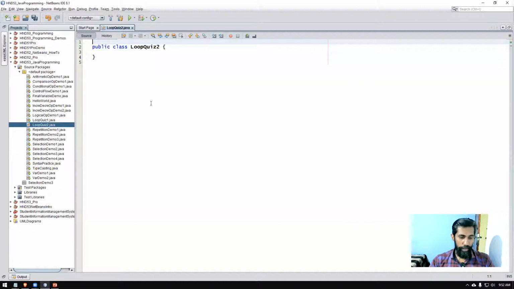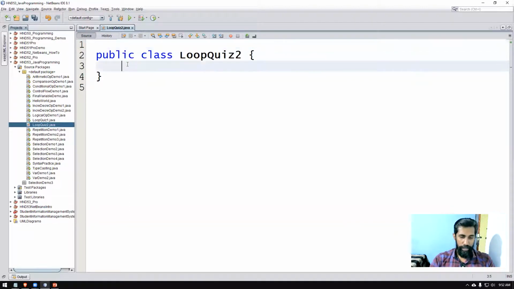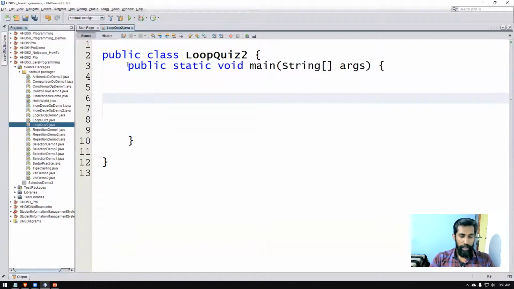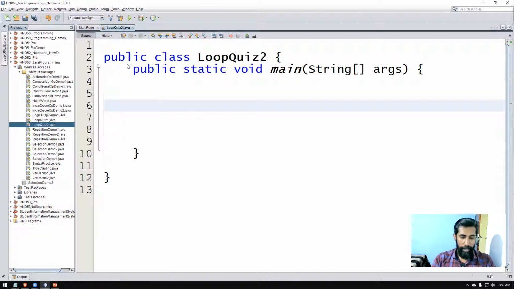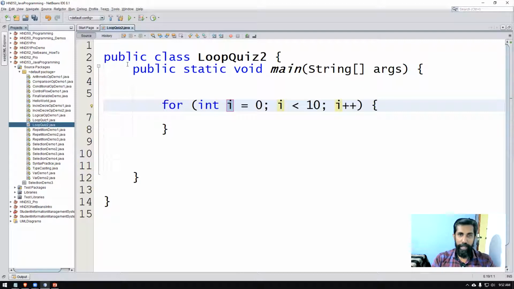Loop quiz 2, when you do that, it goes like this. You can use any type of loop that you prefer. A for loop is pretty easy to do. You can type the word for and press the tab key. It will automatically come like this. At the beginning, I didn't show you this. Then it is displaying i selected. If I type x, everything changes to x. Or if you want to change to y, everything will change to y. So I'll leave it as i.